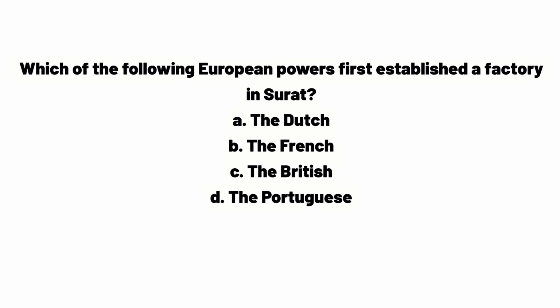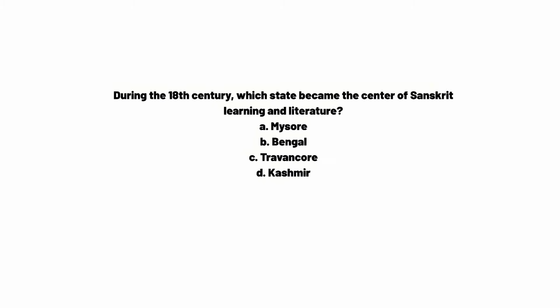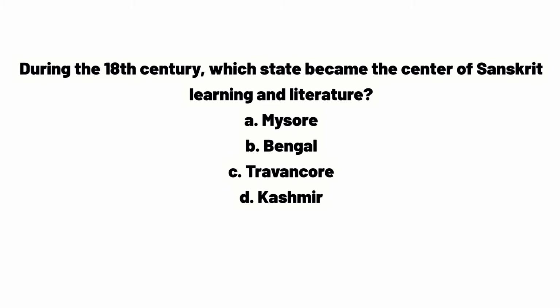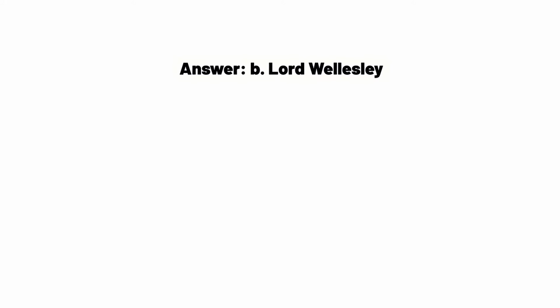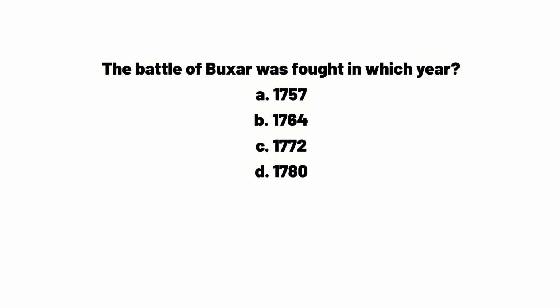Which of the following European powers first established a factory in Surat? A. The Dutch, B. The French, C. The British, D. The Portuguese. Answer. C. The British. During the 18th century, which state became the center of Sanskrit learning and literature? A. Mysore, B. Bengal, C. Travancore, D. Kashmir. Answer. C. Travancore. The system of subsidiary alliance was introduced by which Governor General? A. Lord Dalhousie, B. Lord Wellesley, C. Lord Cornwallis, D. Lord Curzon. Answer. B. Lord Wellesley.